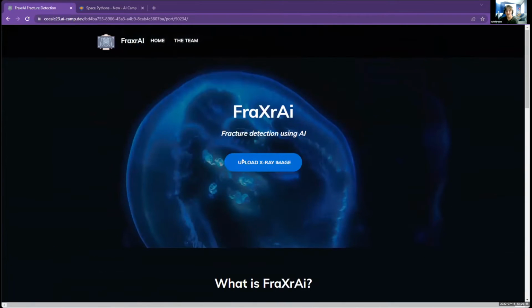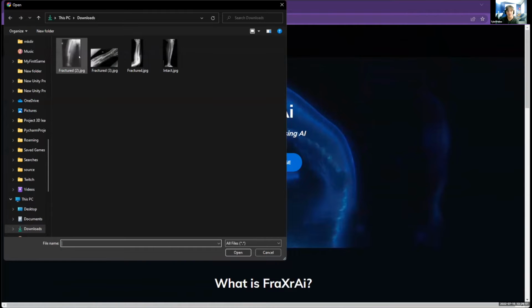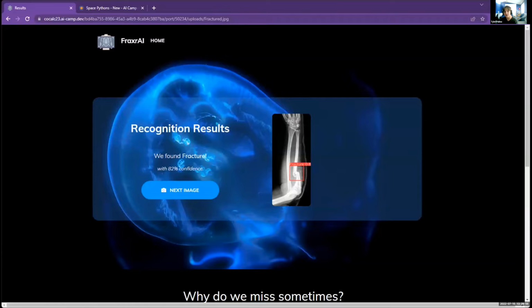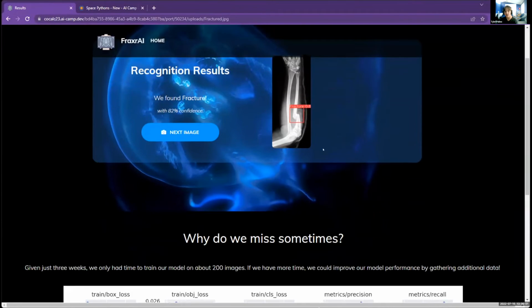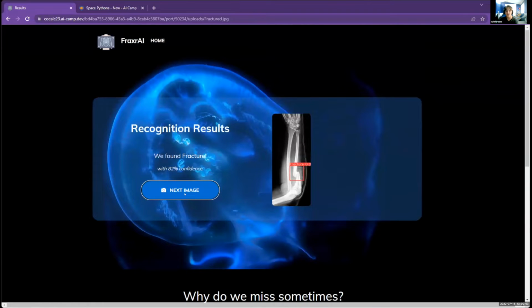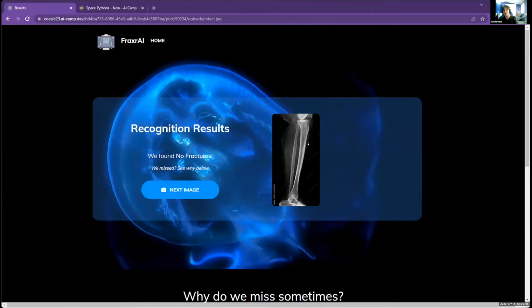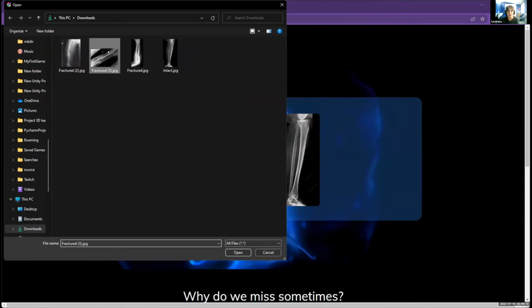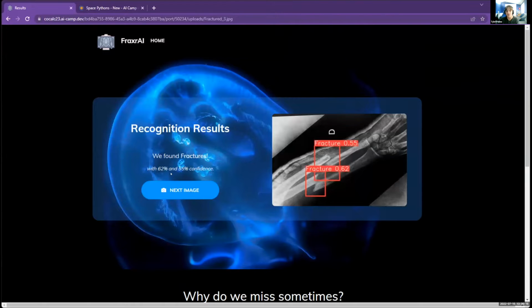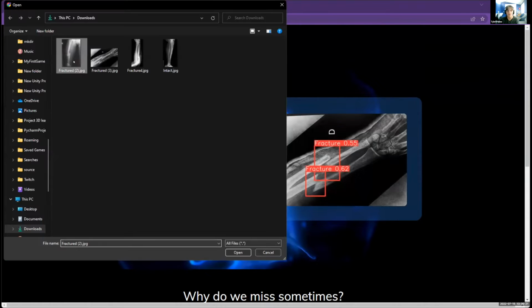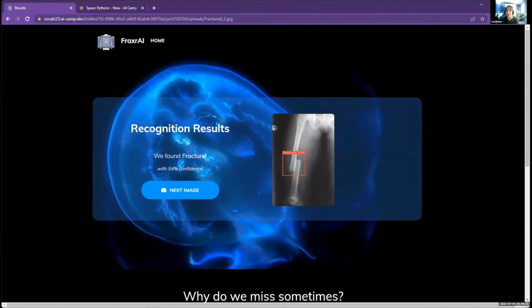Okay, time to show off the project. I have 4 images to show off. We'll start with a fractured one. You can see the AI correctly identifies the fracture and gives the confidence value along with how many fractures there are. There's just one in this case. It can also identify images with no fractures. Here you can see there is no fracture, so no confidence value is shown. For one with multiple fractures, 2 confidence values are shown, one for each fracture. And it's also able to detect big fractures where the breaks are farther apart.